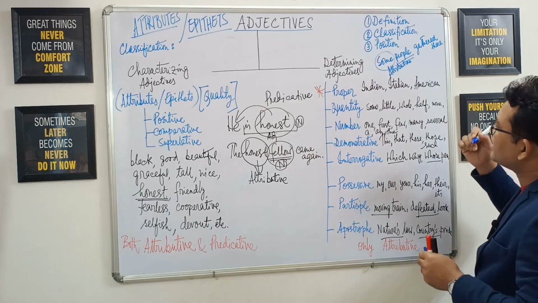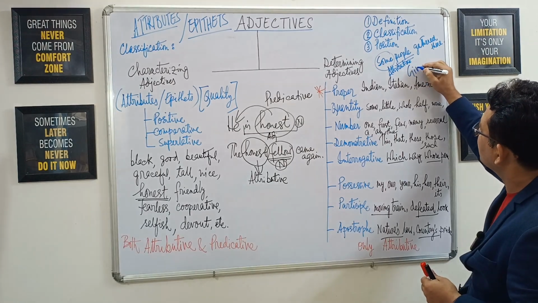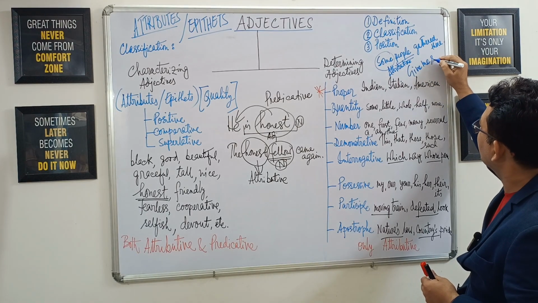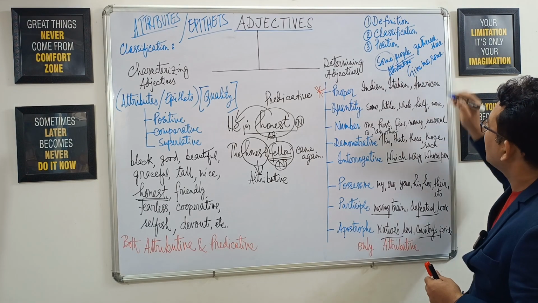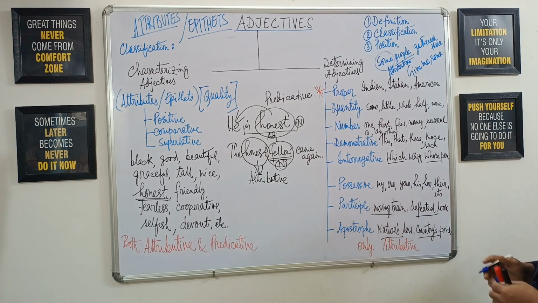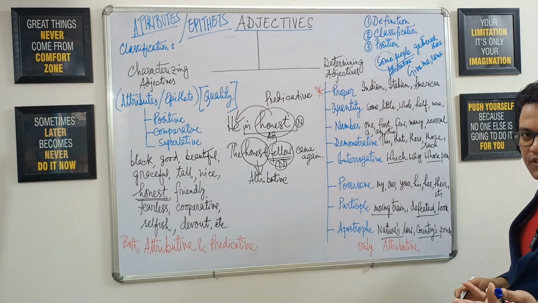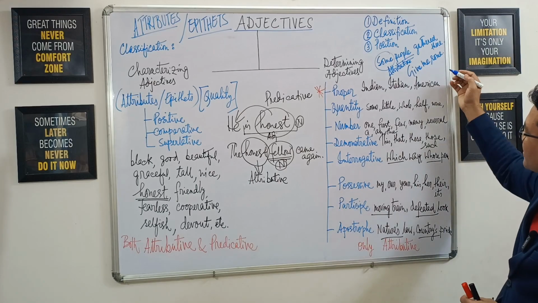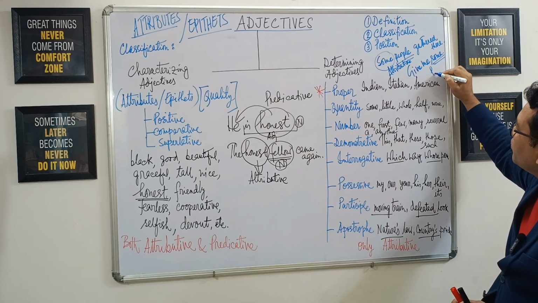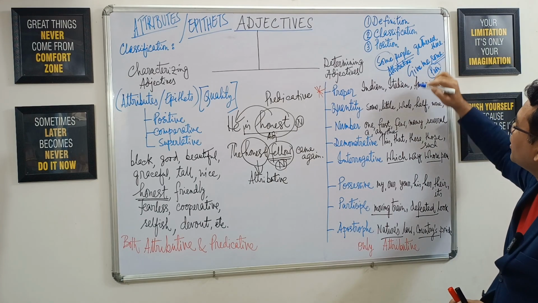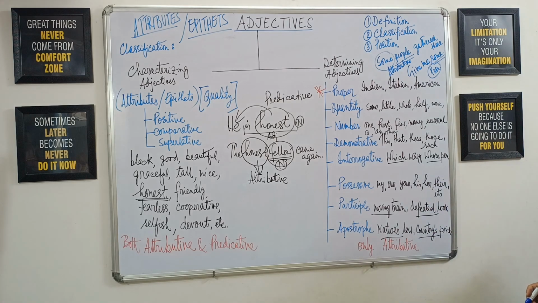Now if we write a sentence like, give me some, I'm not saying give me some papers. So in this case some is a pronoun, not an adjective.